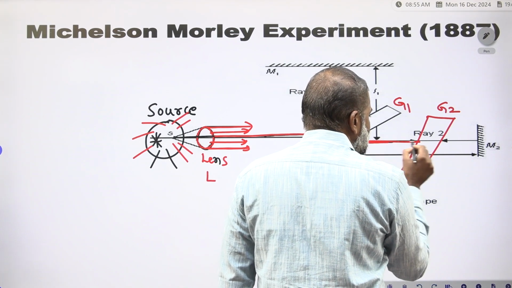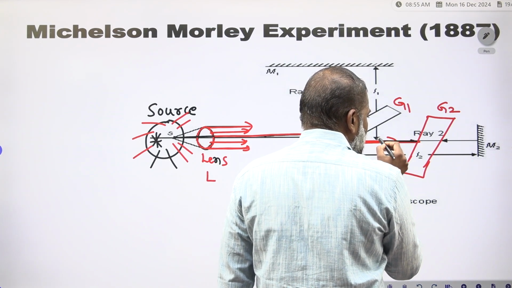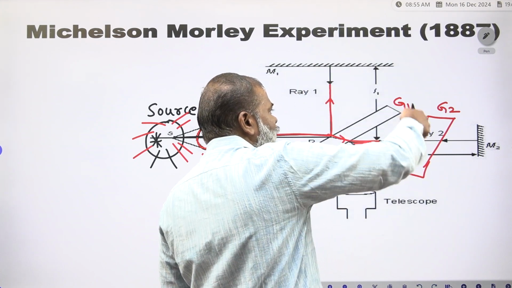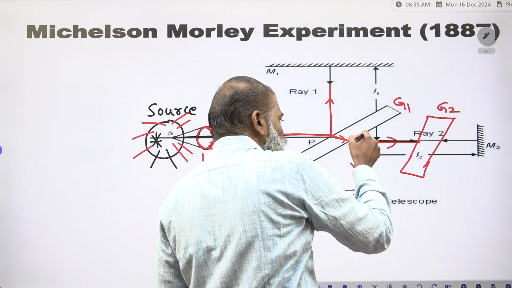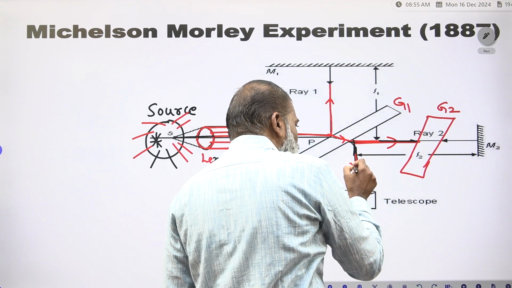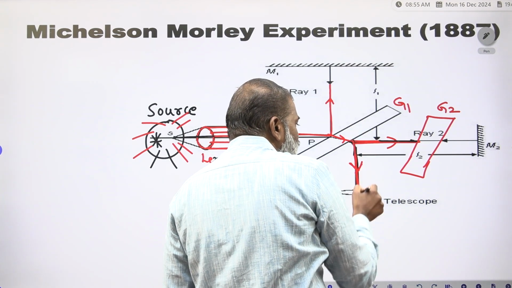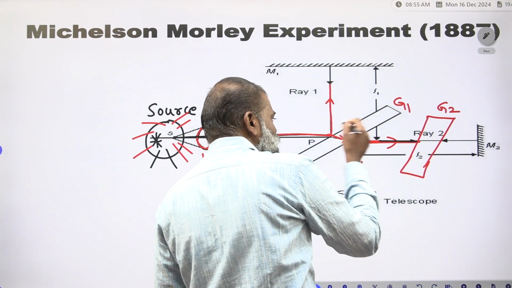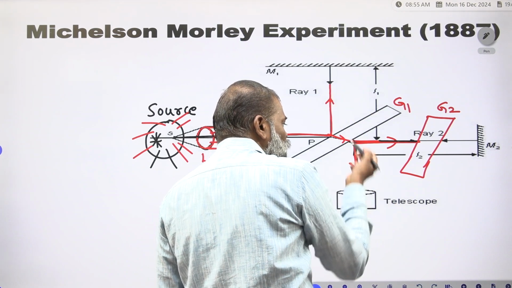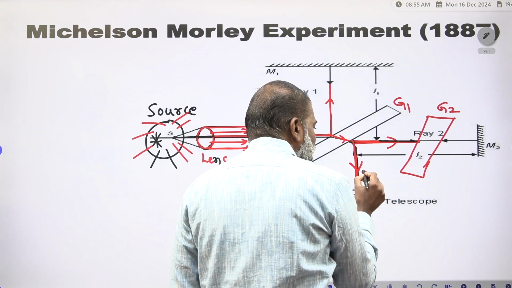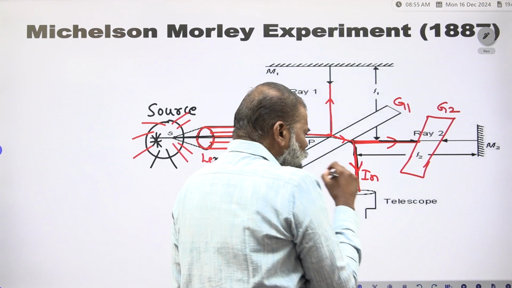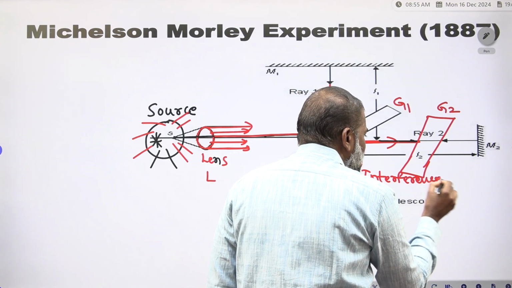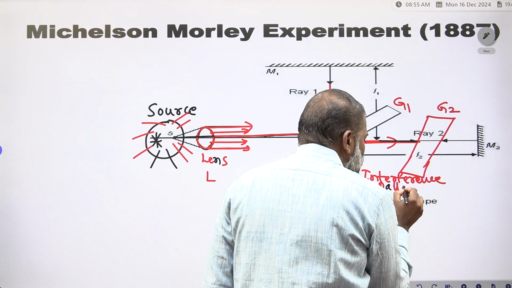Now you have to see this G2 also, where your reflected beam goes back. You have to adjust it, and it will go to this side. Some portion is reflected and some transmitted, and the reflected one comes to this side. So one ray is coming to G1 and another ray is coming to G2. These two rays interfere, and their interference pattern can be observed on the telescope.